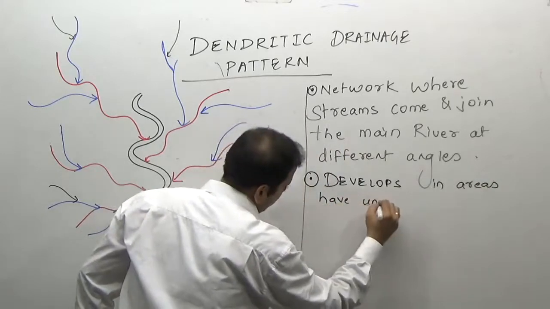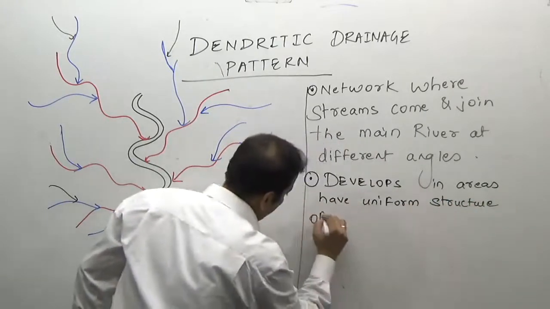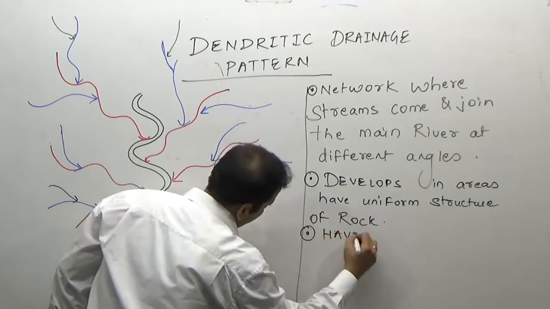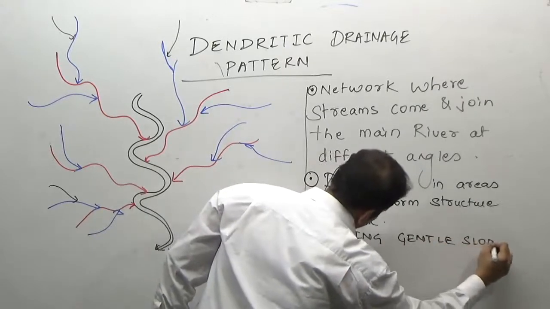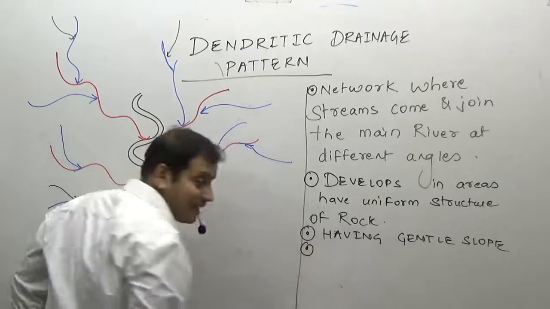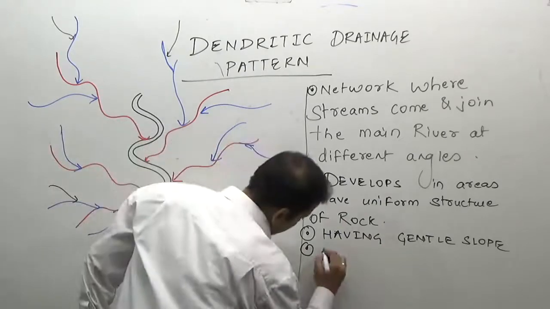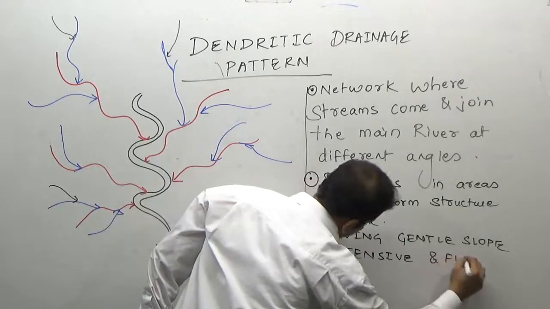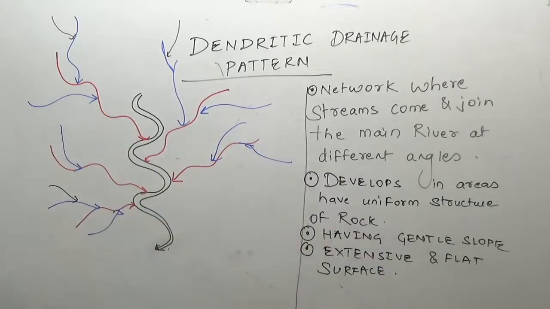Having uniform structure of rocks, having gentle slope, and in an extensive or large area, or it is found on an extensive flat surface.